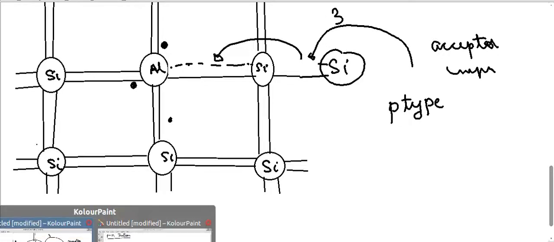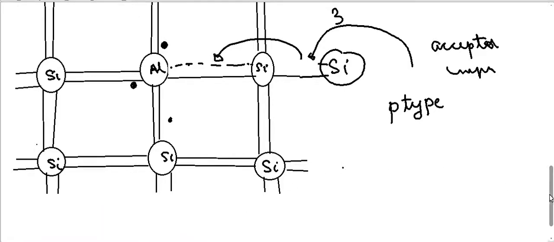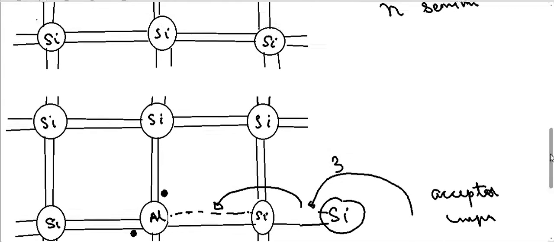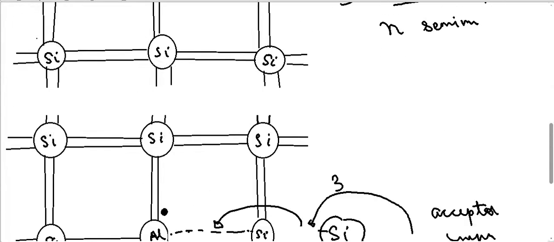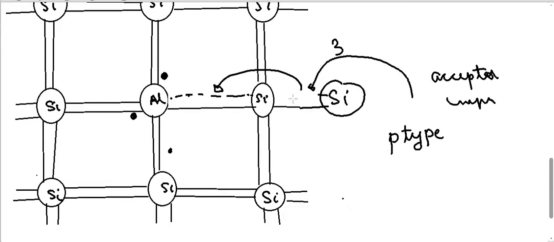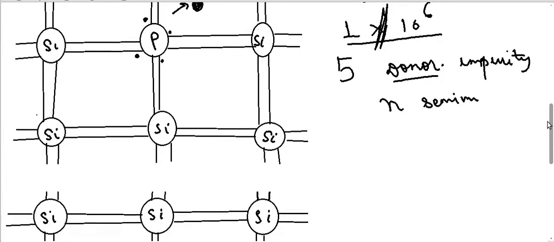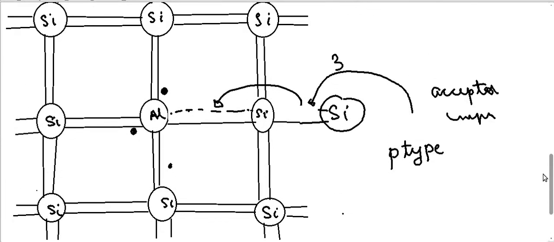So having discussed that, let us now go to a very interesting topic, the PN junction. What we have done here is, in this crystal we have introduced only the donor impurity. In this semiconductor we have only introduced an acceptor impurity. Here we have given only a donor impurity, here only an acceptor impurity.